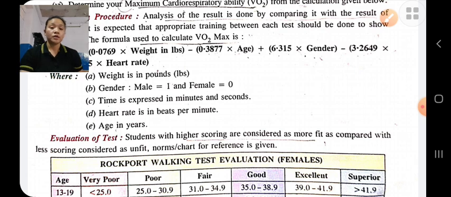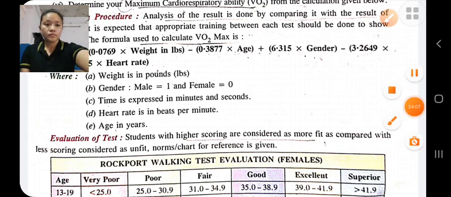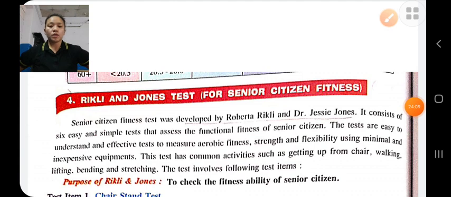If his VO2 max is more, it means he is more physically fit as compared to those who have a lower score. This is about the Rockport walking test.